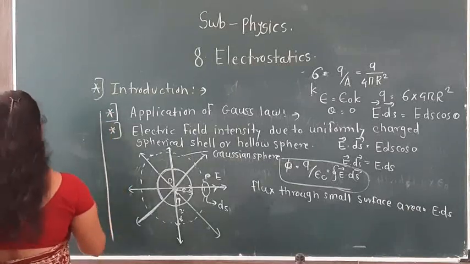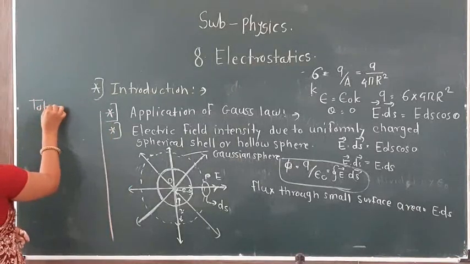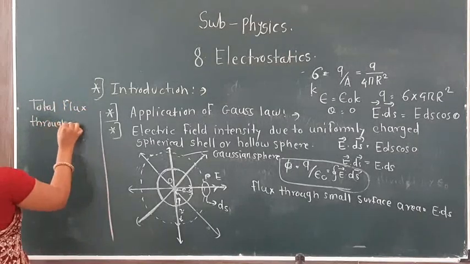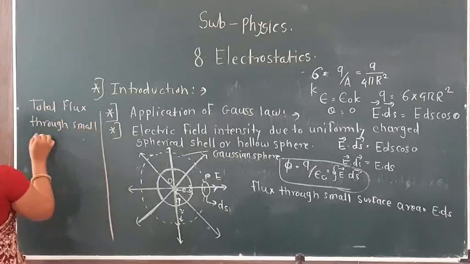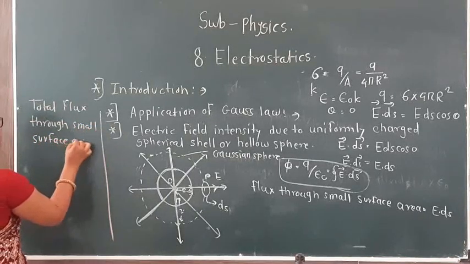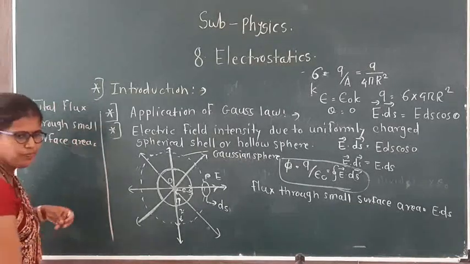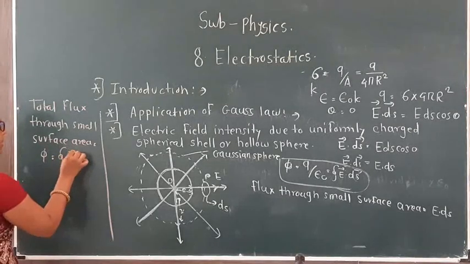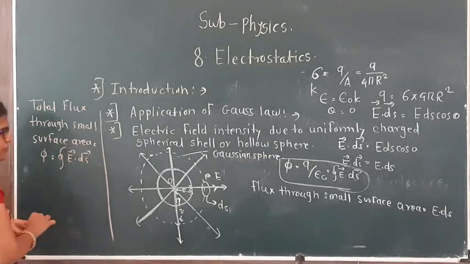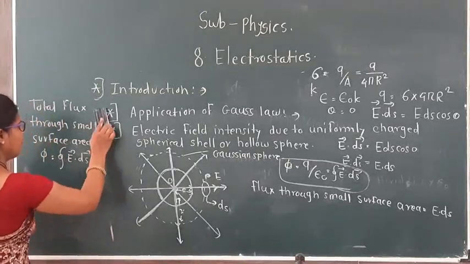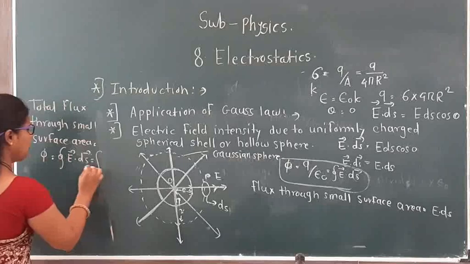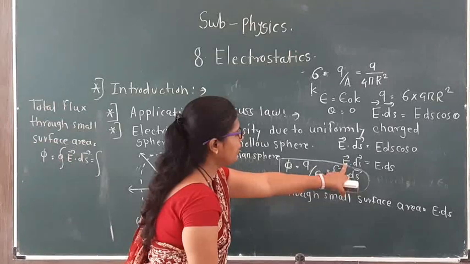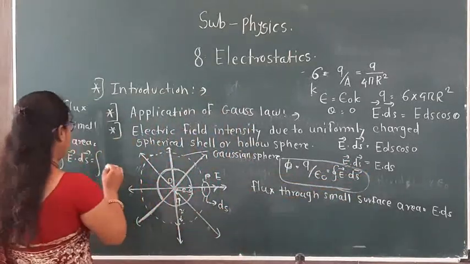Now the total flux through the surface area is phi is equal to the integration of vector E dot vector ds, which we can write as E ds.